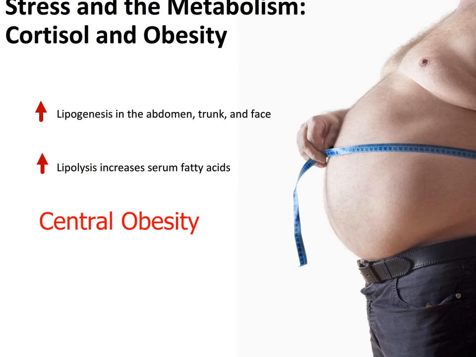Cortisol is heavily involved in the development of metabolic syndrome, obesity, and diabetes in those who are genetically predisposed. Obesity occurs because cortisol induces lipogenesis, or fat deposition, in the abdomen, trunk, and face. At the same time, fat is broken down in other tissues in a process called lipolysis. This pattern of fat deposition is called central obesity and carries high risk of cardiovascular disease.